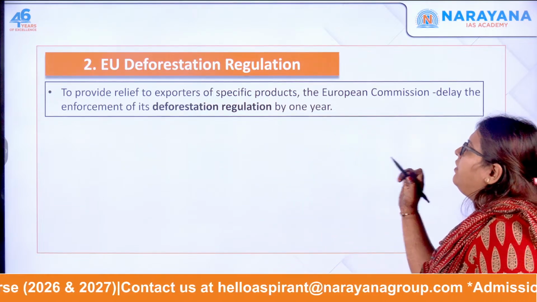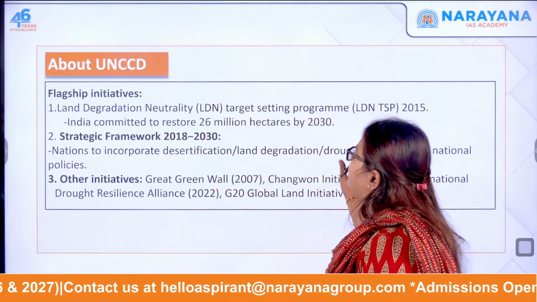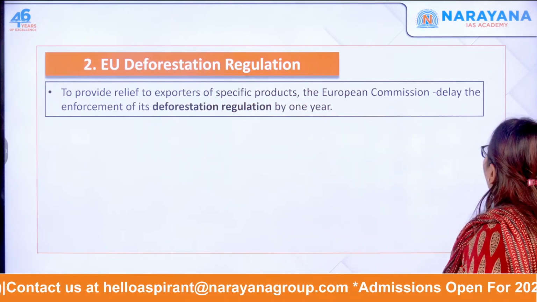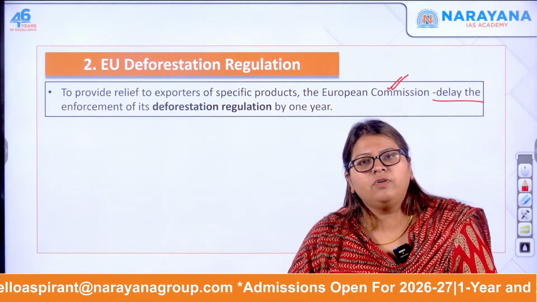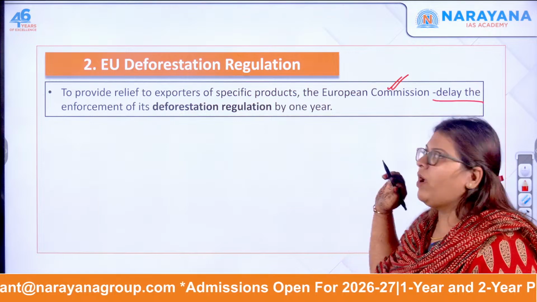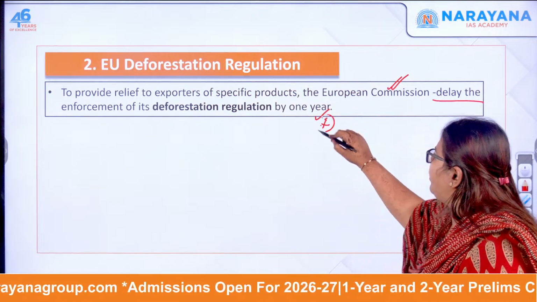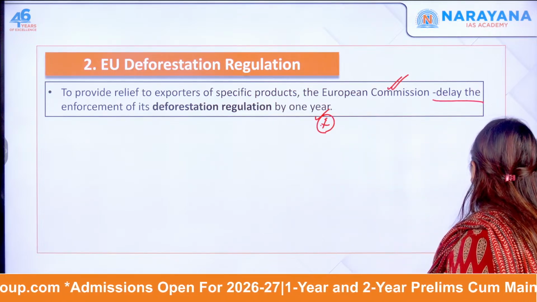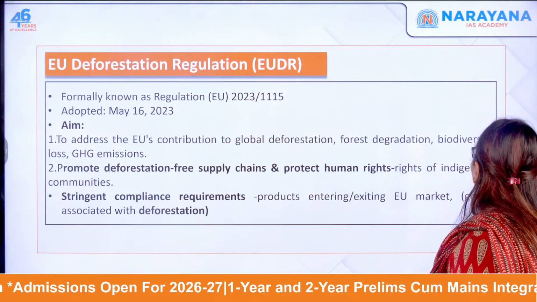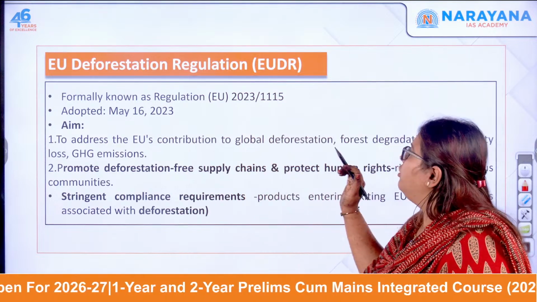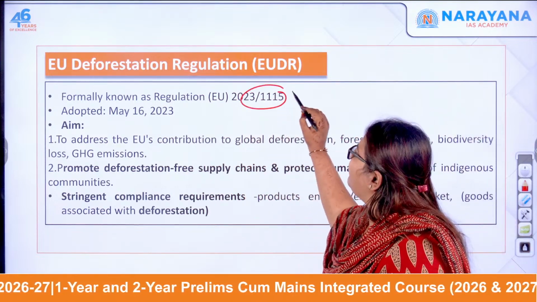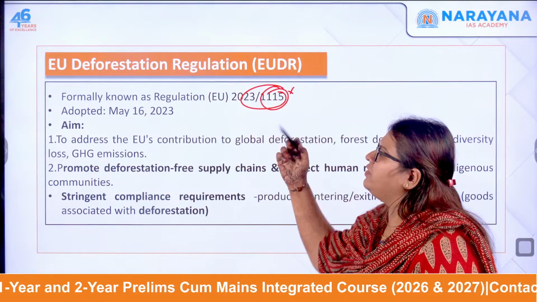To provide relief to the exporters of specific products, the European Commission has said there will be a delay in the enforcement of the deforestation regulation by 1 year. So this is very, very important. Now let us quickly see what this deforestation regulation is. It is formally known as Regulation EU 2023/1115. The number is not very important, okay?